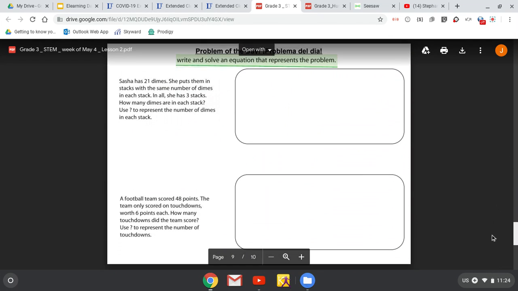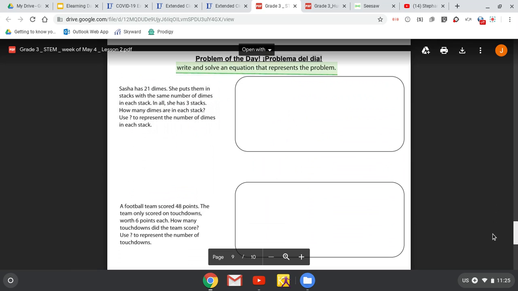Your last task today, I want you to spend the most time on. It's called our problem of the day. I want you to really be thinking, what do you understand about multiplication and division, and how do they work together? Show me what you know on your problem of the day.